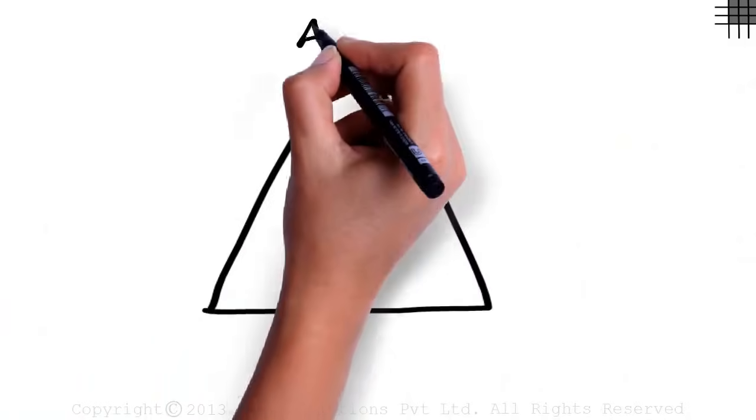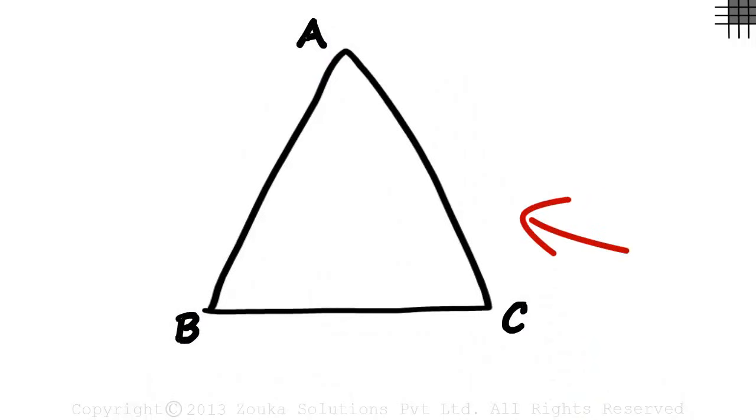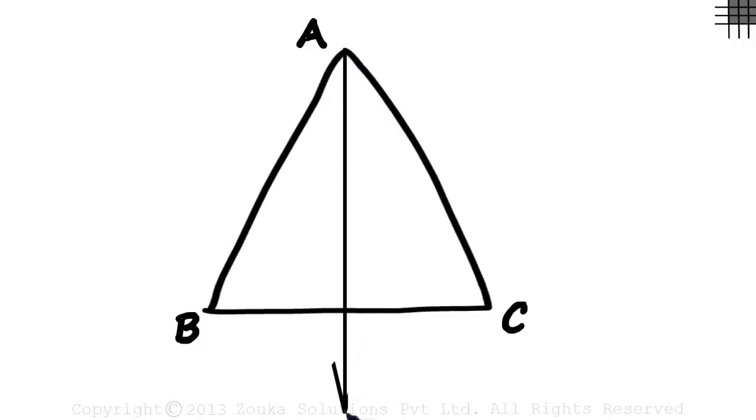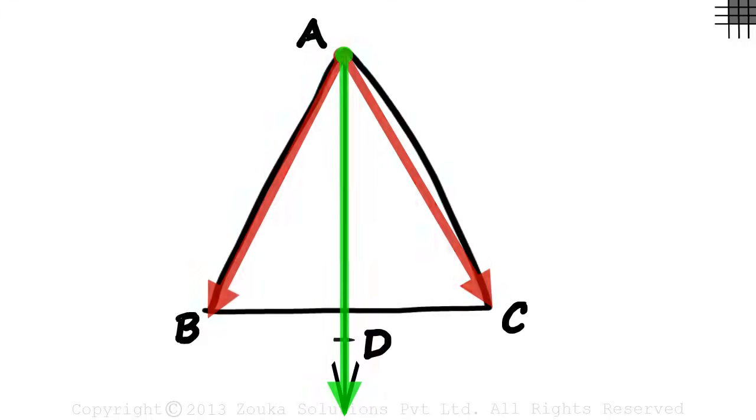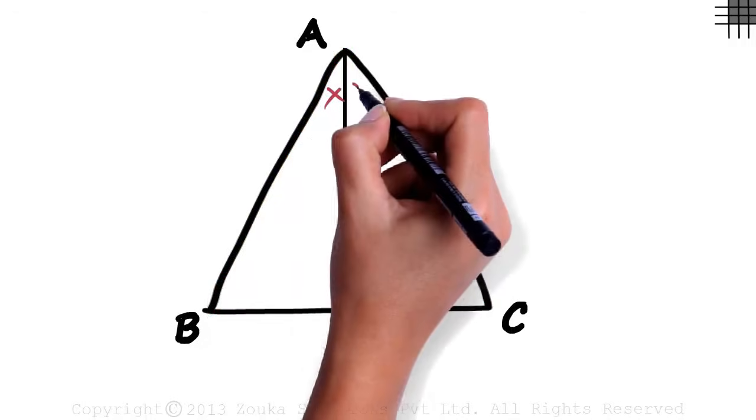Say triangle ABC. This triangle has three angles: angle A, angle B, and angle C. Each angle will have an angle bisector of its own. We will come across something really interesting after we draw all the angle bisectors of this triangle. Let ray AD be the angle bisector of angle A, which would make the measure of these two angles equal.